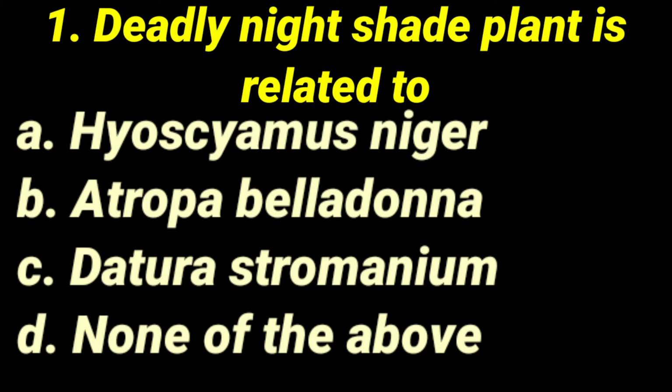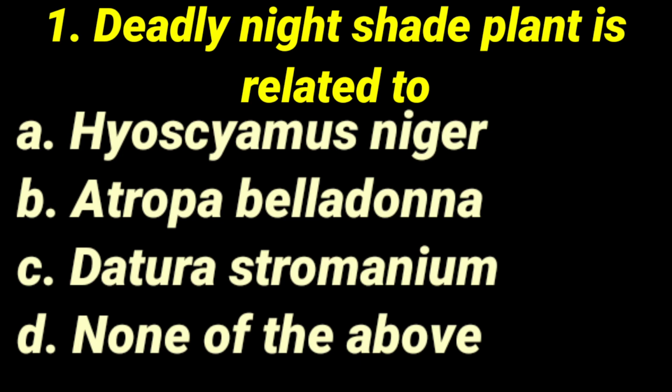So we know all the synonyms from these 4 options. For example, Hyoscyamus niger is called henbane, Atropa belladonna is called deadly nightshade leaves, Datura stramonium is called angel's trumpet, but none of the above is not the correct answer. So we have discussed the 4 synonyms.